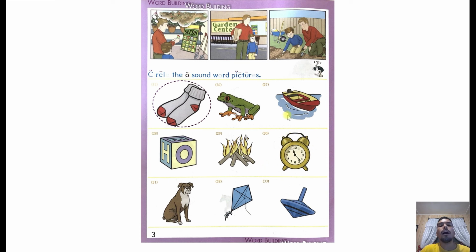Clock. Clock has the sound O. Clock. Dog. Dog has the sound O. Dog.